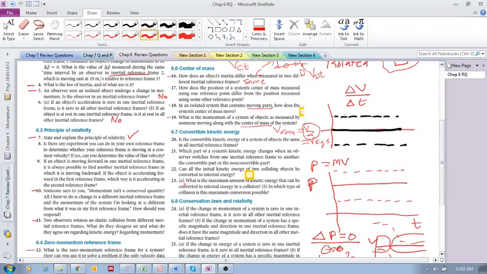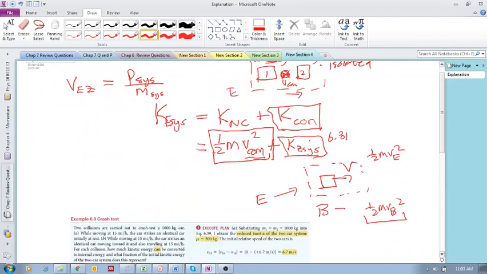All right, 23. The answer is yes, only in the case where your momentum is 0, or the velocity of your center of mass is 0. The point here is that it's possible to change your reference frame so that the velocity of your center of mass is 0, and then in that reference frame, all the kinetic energy is convertible.